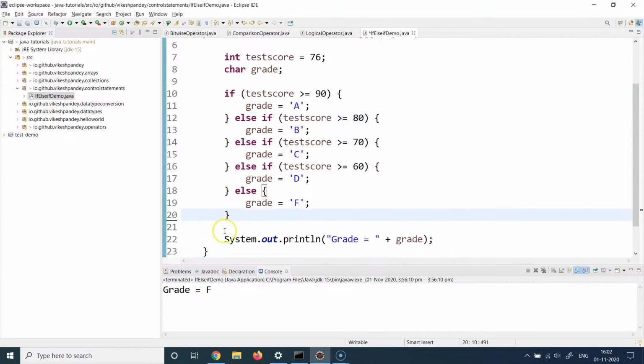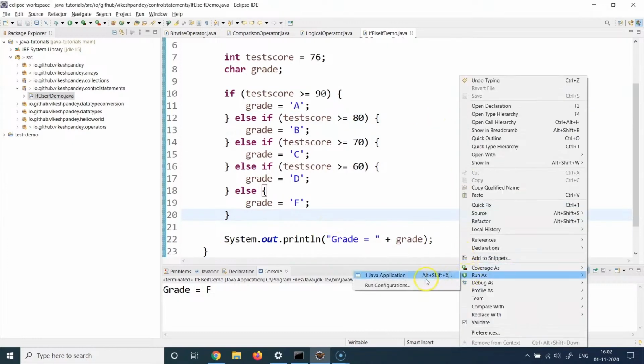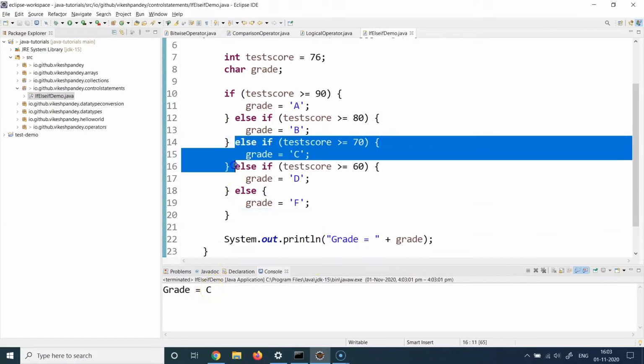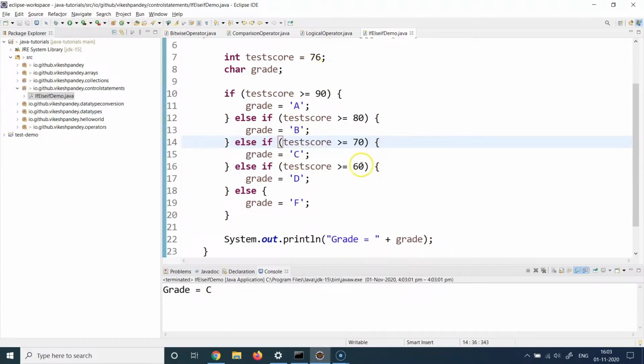Let me just bring the System.out.println line up, save this file, right click, run as Java application. So we see the value is grade equal to C, which means this particular code block was actually executed. Only this condition held true. Now let's try to understand how this happened. The value was 76. So is 76 greater than 90? No, this condition becomes false. So line 11 is never executed. It naturally goes to line 12 because that's where we have defined the next else if block.